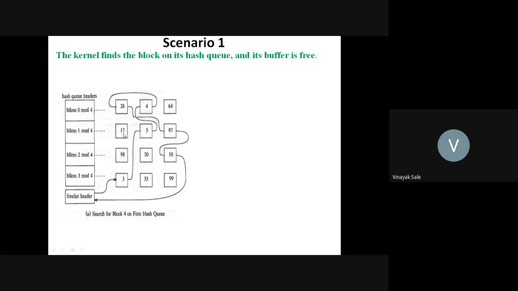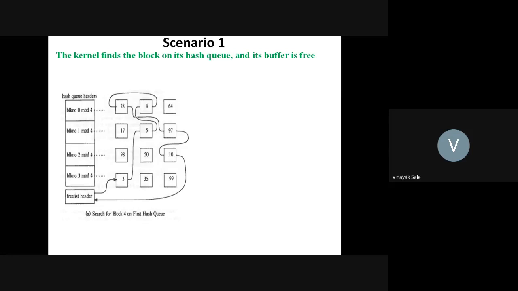Similarly, these numbers 17, 5, 97 belong to block 1, then 98, 50, 10 are the buffers for block number 2. Then we have taken 3, 35, 99, these buffers for block number 3.